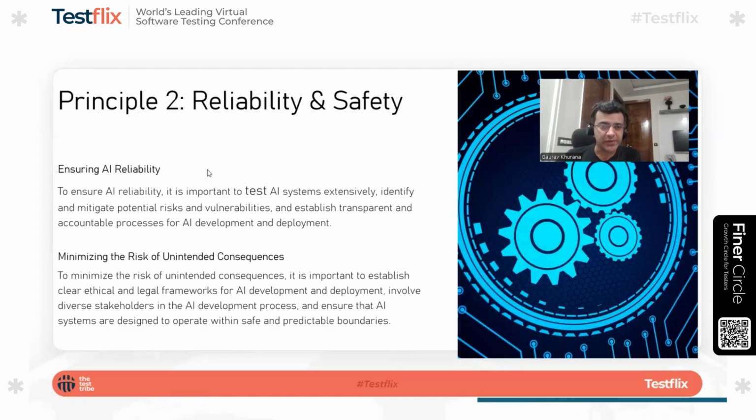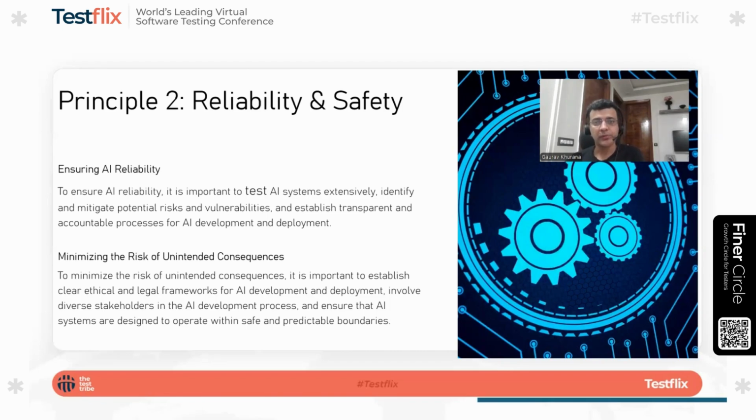Now coming to the safety part of it. The system should be safe to use. It should not produce data by which people can harm themselves. It should not give answers in offensive language. So toxicity should be avoided, because on online forums sometimes people use bad words as well. If the system gets trained on that and starts abusing the user, that should not be the case.